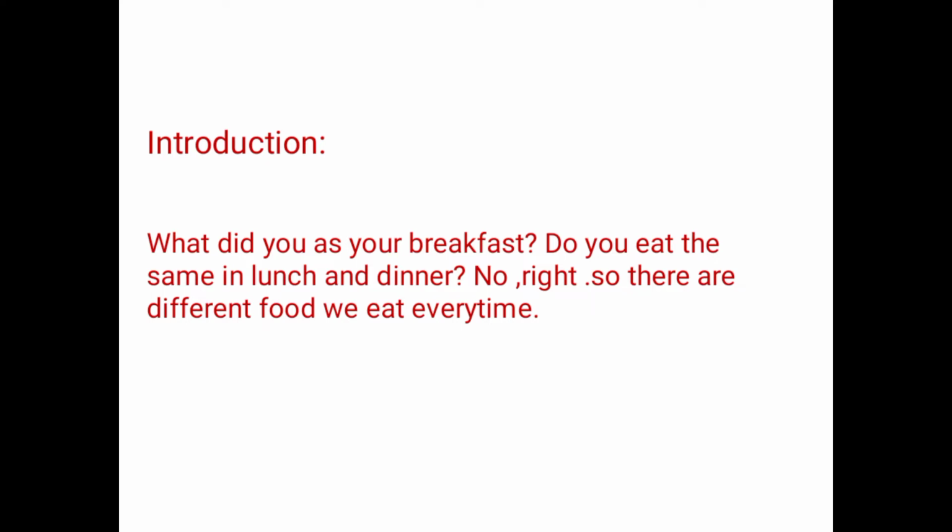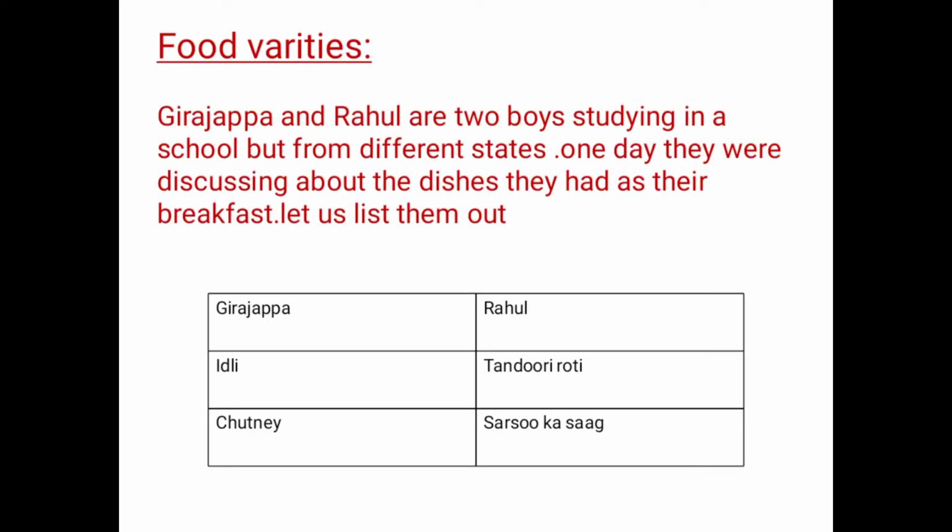For example, if we have idli in the breakfast, we'll have rice and dal as lunch, and in dinner we might have roti and some gravy. We keep changing the breakfast, lunch and dinner. We don't have the same thing repeatedly. So we will study about food varieties. Here we have a story through which we will study how there are varieties of food.